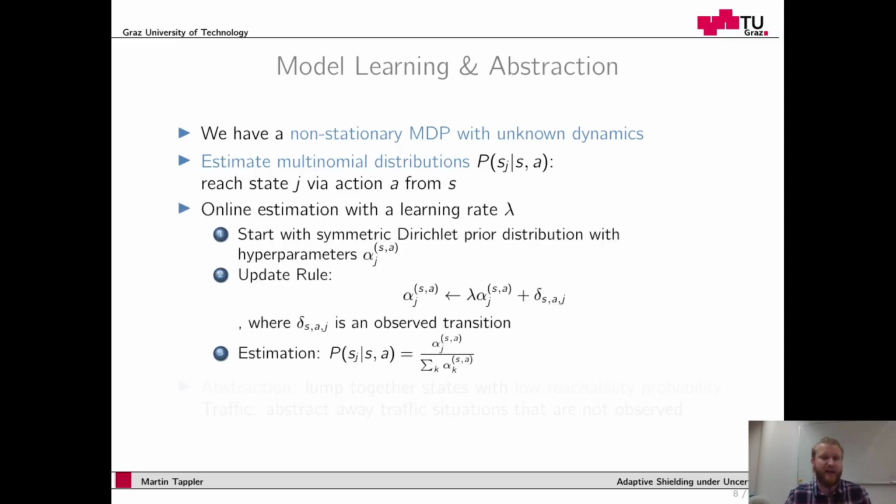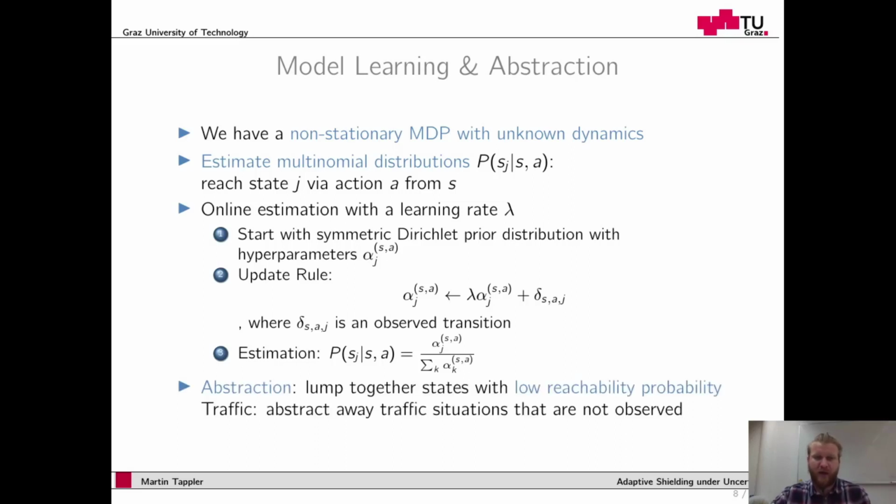We do this via an online estimation of probabilities. Concretely, we initially start with a symmetric Dirichlet prior distribution with some hyperparameters alpha, and we update them using a learning rate. And whenever we need to learn a model, we estimate the transition probabilities using the hyperparameters. In abstraction, we lump together states, so we combine states that have a low probability of being reached. In the traffic scenario, we abstract away states that correspond to traffic situations that are never observed.